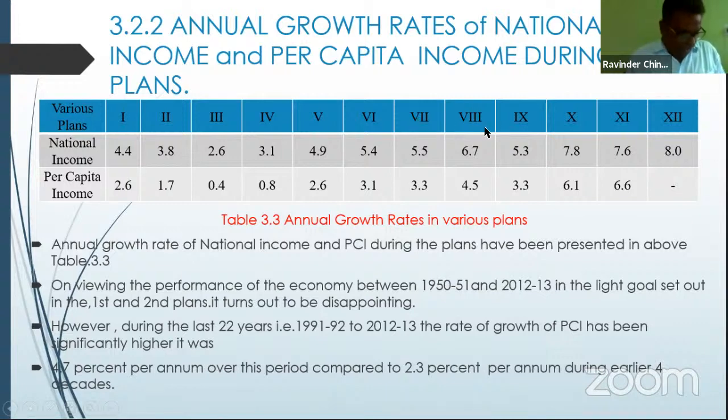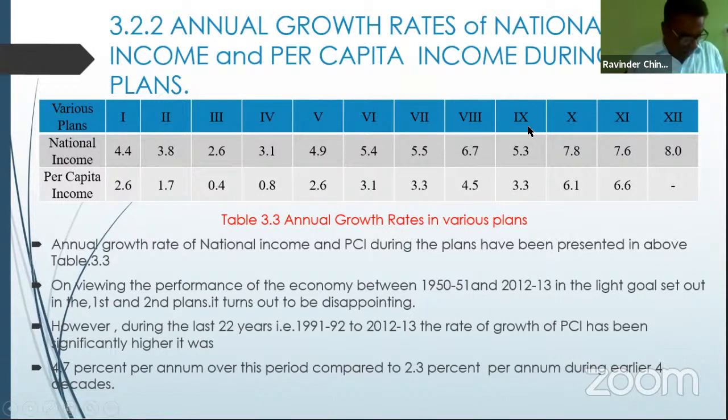Again, the eighth five-year plan was implemented between 1992 and 97. This is the post period of the new economic reforms that led to a fast rate of growth of the economy, that's 6.7%. Rapid growth of the economy took place in the post-reform period, a 6.7% growth rate, and per capita income increased by 4.5%.